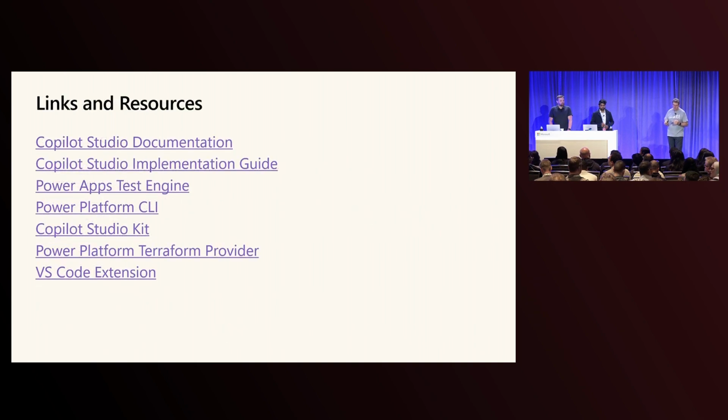I did promise you a bunch of links. Copilot Studio documentation, the implementation guide is a great place to start if you're thinking about rolling out Copilot Studio, from the PowerCat team. The test engine and the Copilot Studio kit I talked briefly about. The Power Platform CLI for being able to do things programmatically with Power Platform solutions. The Terraform provider I briefly touched on, and of course right at the end there, the Visual Studio Code extension that has been released in preview in the last day or so. So folks, with that I'll say thank you very much, and I'll open the floor to questions.